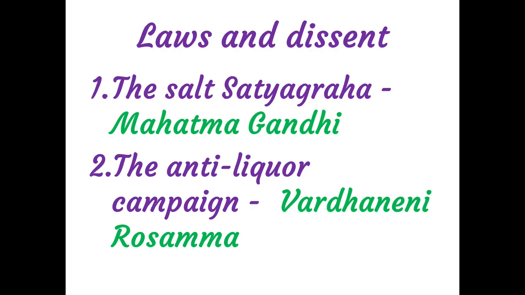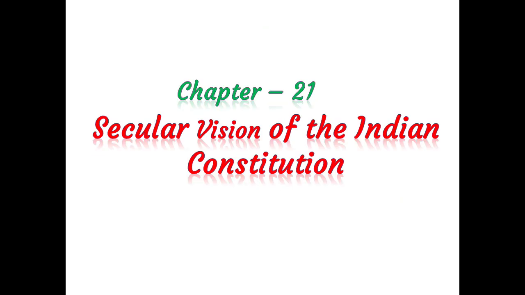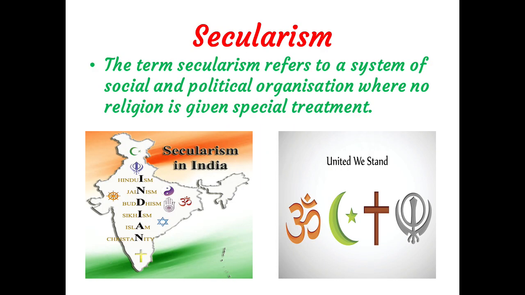Clear? Let us see the second chapter, Secular Vision of the Indian Constitution. In this chapter, you have learned secularism and the Indian Constitution. The term secularism refers to a system of social and political organization where no religion is given special treatment.